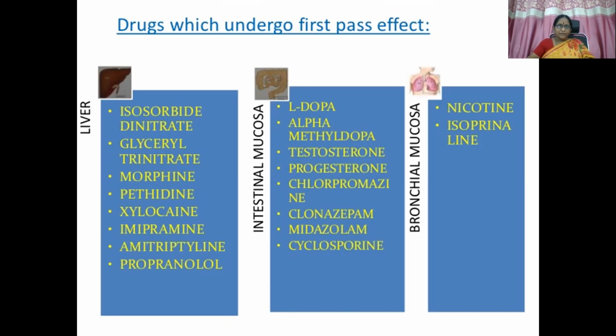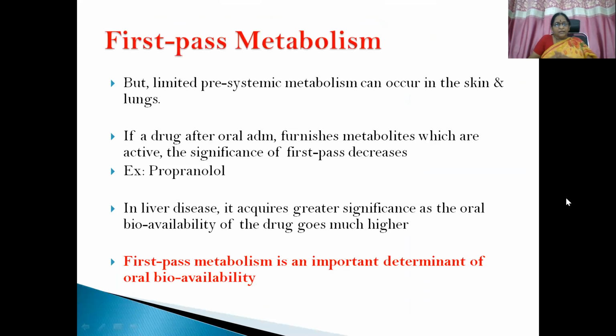The drugs which undergo first pass metabolism in the intestinal mucosa are levodopa, alpha-methyldopa, testosterone, progesterone, chlorpromazine, clonazepam, midazolam, cyclosporine, etc. And the drugs which undergo first pass metabolism in the bronchial mucosa are nicotine, isoprenaline, etc. Then, limited pre-systemic metabolism can also occur in skin and lungs as well.